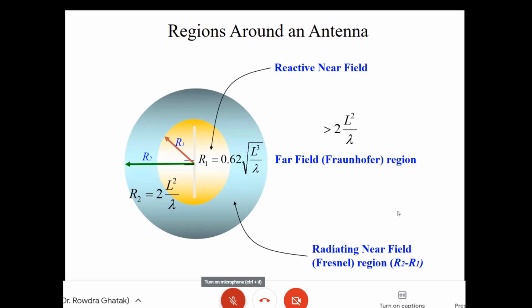Before we further move on to integrate the radiation characteristics and the field characteristics also, one important junction is to classify the different regions of the antenna, which I hope you know. It's a textbook representation. Very close to it is the reactive near field, then the Fresnel region, which comes between the reactive near field and the far field, and the Fraunhofer, the far field region, which is greater than 2L squared by lambda, where L is the largest dimension of the antenna system that we are considering.